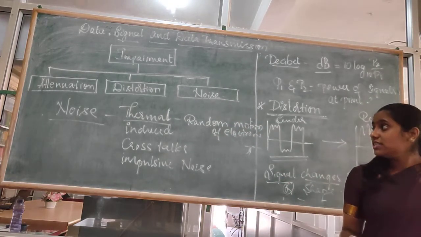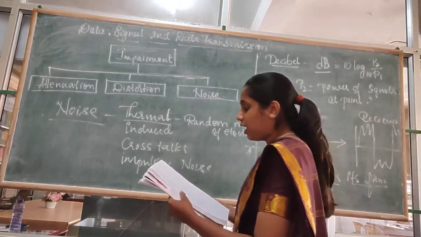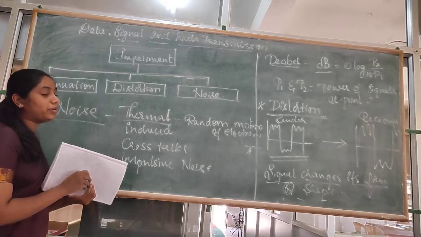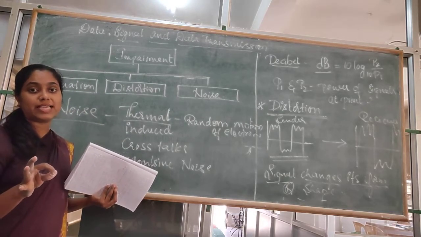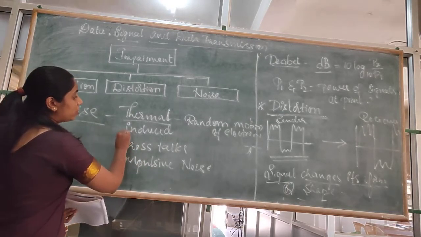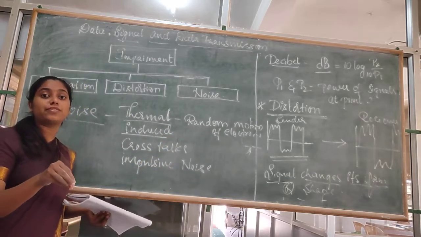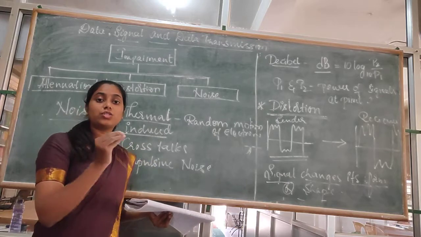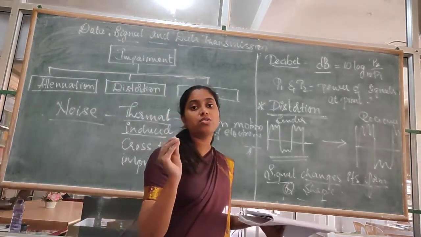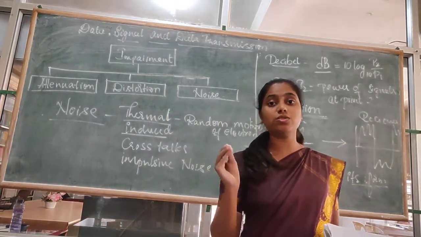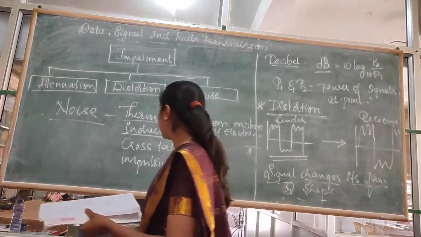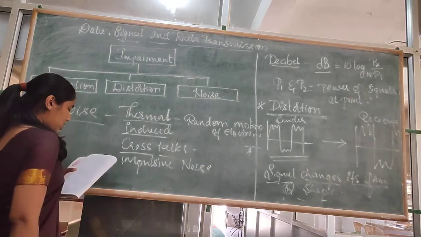And what is induced noise? Induced noise means it comes from different motors and appliances, in computers or appliances, and is called induced noise, right? The next one is crosstalks.